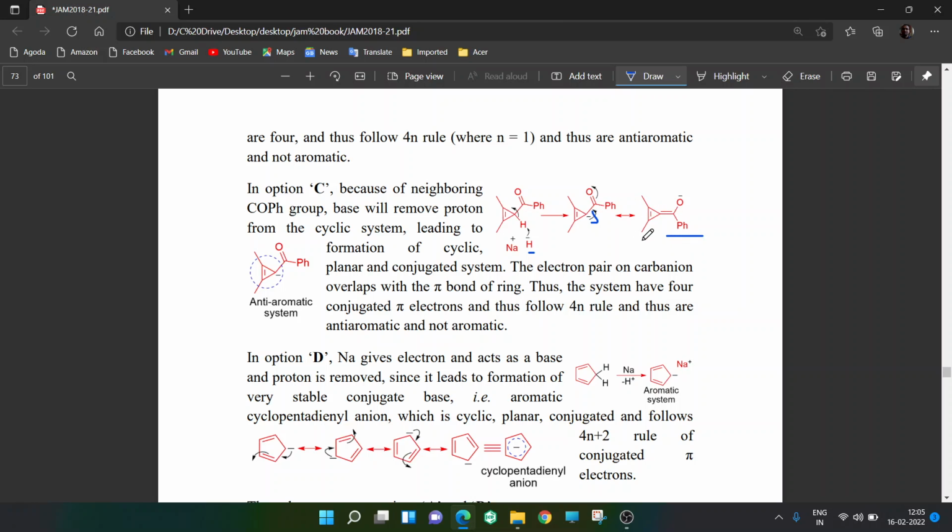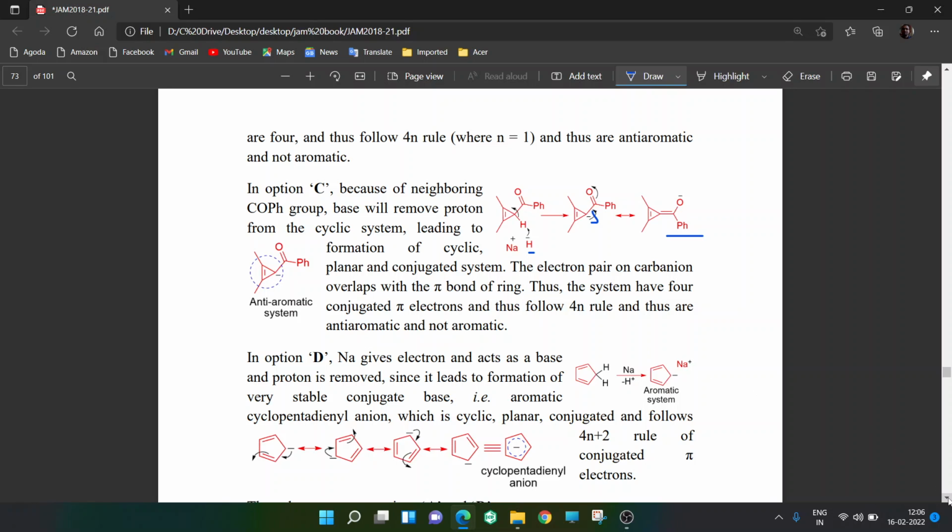Okay. Now we have to look at this system. Is this system aromatic? So is it cyclic? This part only I am looking at, which I have circled there also. Okay. So if I look at that, then what happens? You can see it is cyclic, planar, conjugated also because of this negative charge there. So this p orbital has electrons which will overlap with this. But is it following 4n plus 2? The number of electrons is 4. So it is not following Huckel's rule, it is following the 4n rule, so it is anti-aromatic.